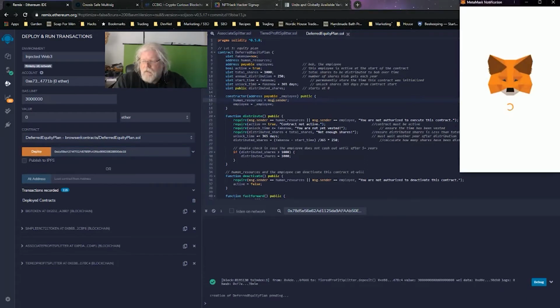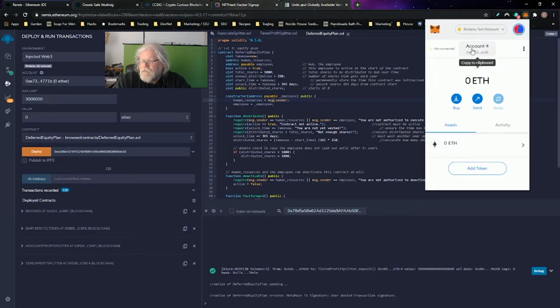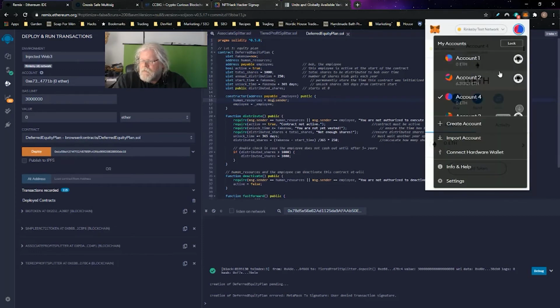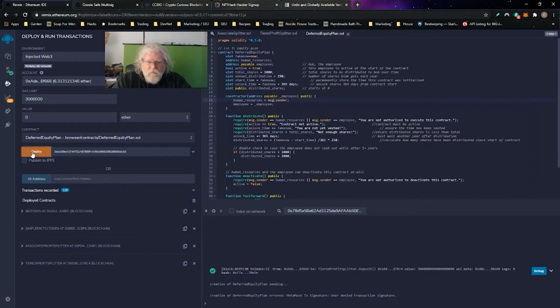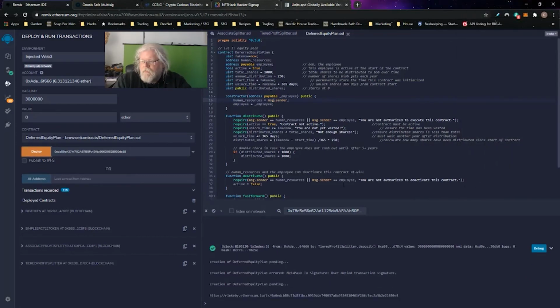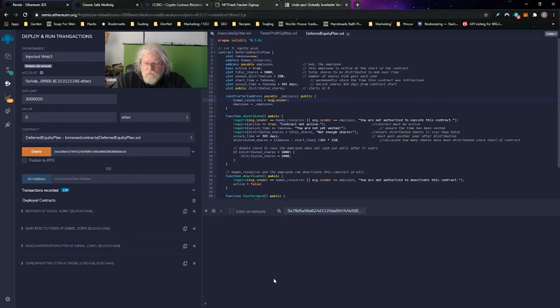So I'll deploy that contract, and it costs money to deploy stuff, of course. Deploy it from account 2. Account 4 is our... wait for the contract to be mined out. Contract transaction. So there it is, it's mined. You can see the contract now in my window.